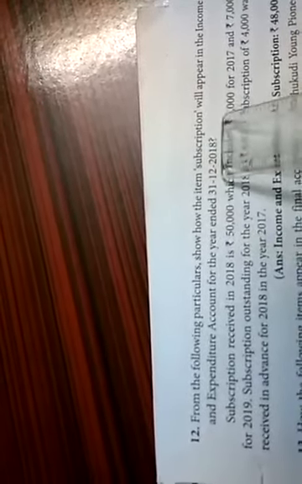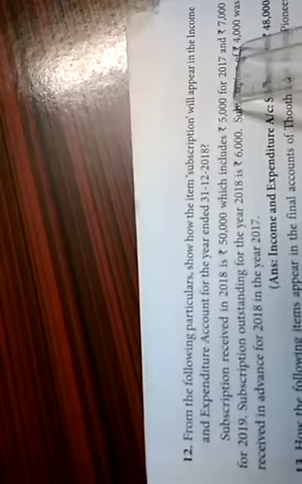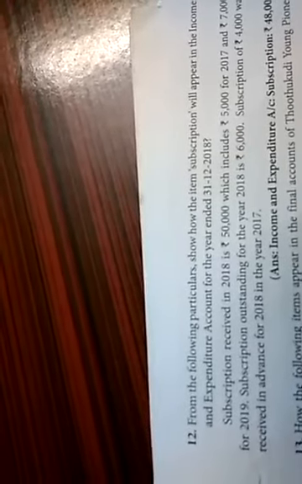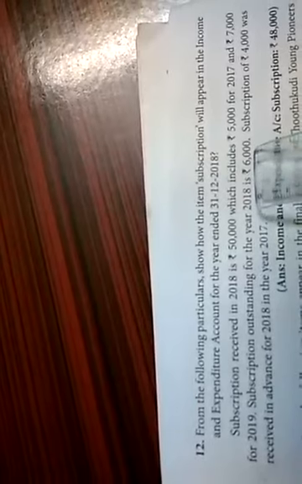Now we can see the 12th sum. From the following particulars, show how the item subscription will appear in the income and expenditure account for the year ended 31st December 2018. Subscription received in 2018 is 50,000, which includes 5,000 for 2017, that means the previous year, and 7,000 for 2019, the next year. Current year is 2018, 2017 previous year, 2019 subsequent year. Subscription outstanding for the year 2018 is 6,000.